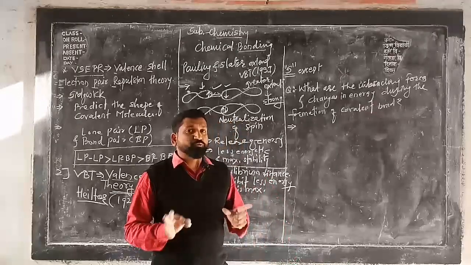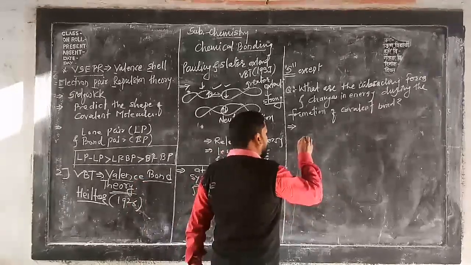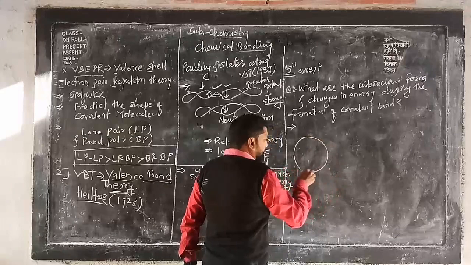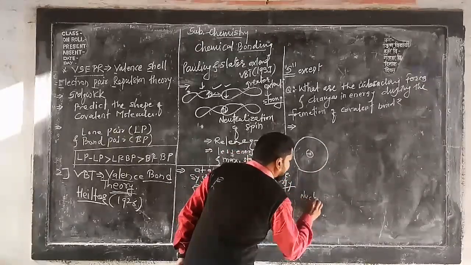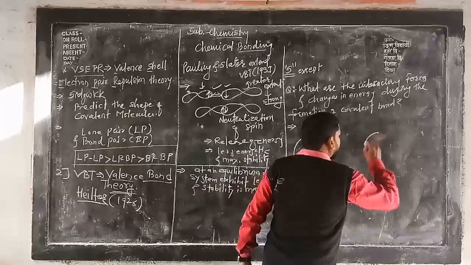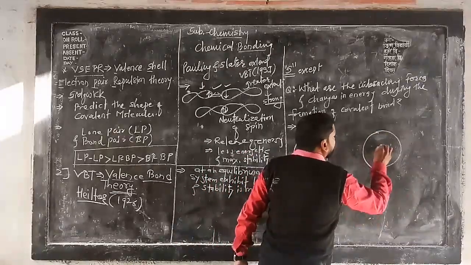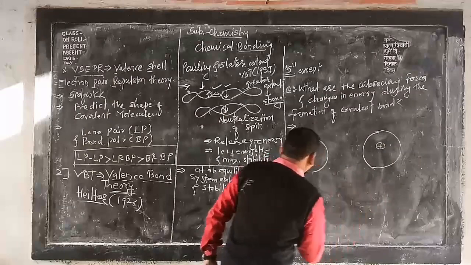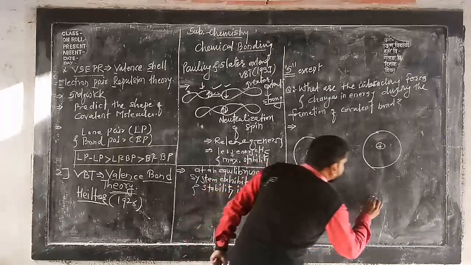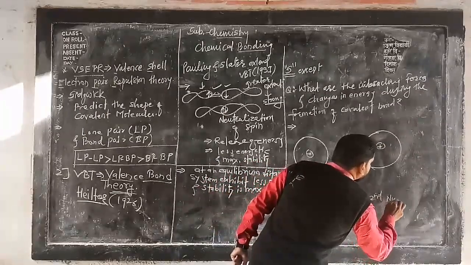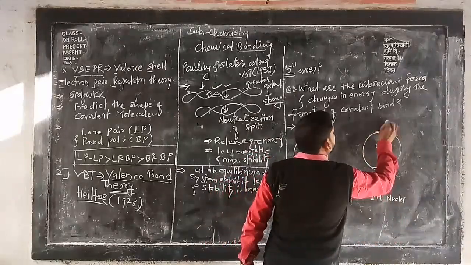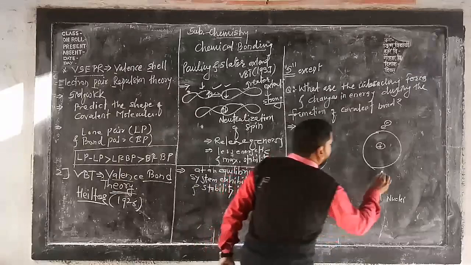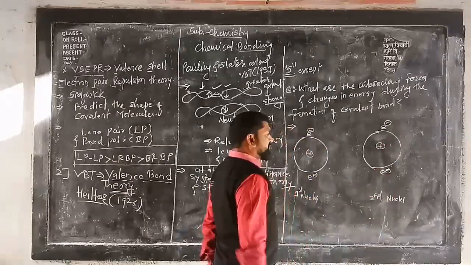For example, we have the first nucleus, and this is your second nucleus. Now suppose there is an electron here, again an electron, and again an electron. Now what happened?